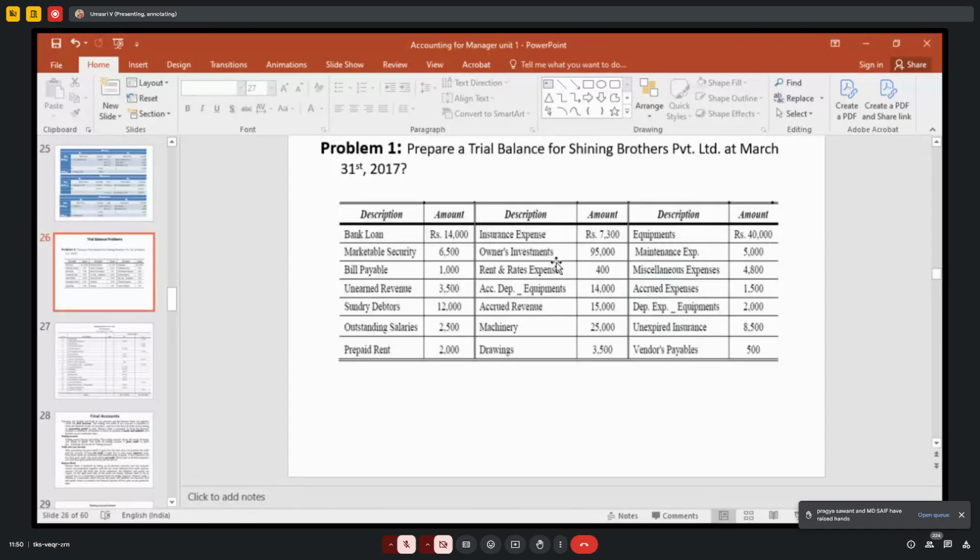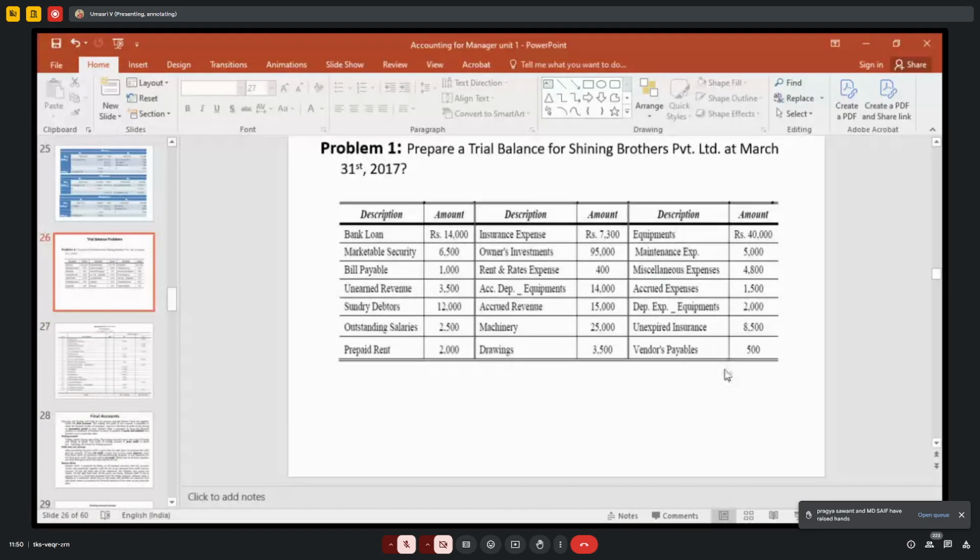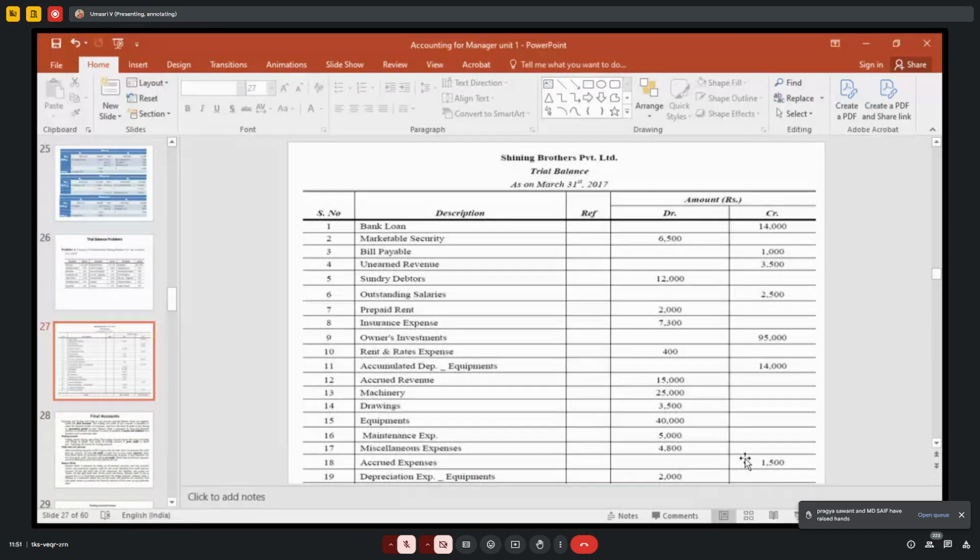Then rent and rates expenses, debit. Then accrued depreciation on equipment. Simply if depreciation is given, that is called expenditure, you have to write debit. But when you are making provision, accumulated depreciation, you have to write credit, right? Accrued revenue is an asset, right? Asset means debit. Okay, sorry.